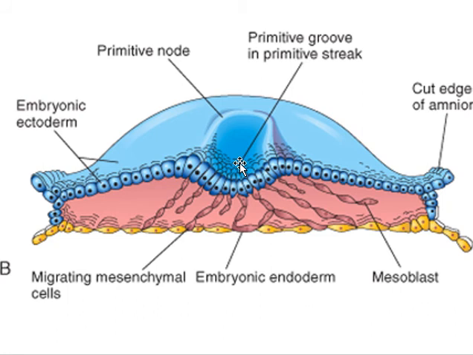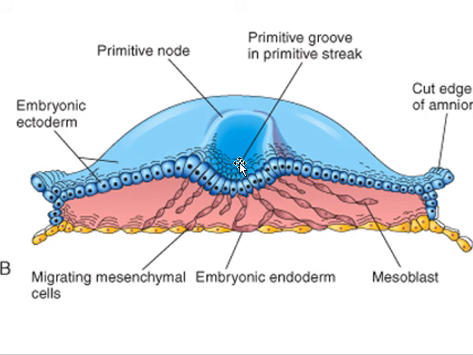I will repeat, the cells which are present in the epiblast will come towards the primitive streak, and there will be a change in the shape of the cells of the epiblast. And this change in the shape of the cells